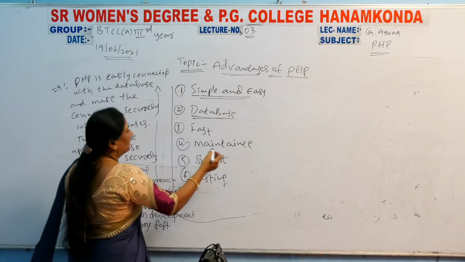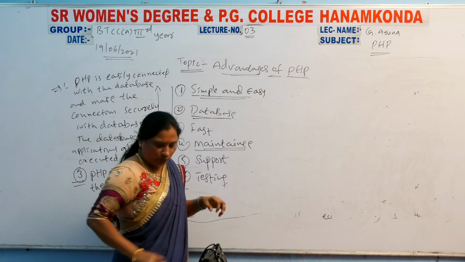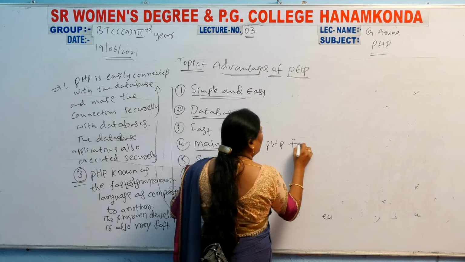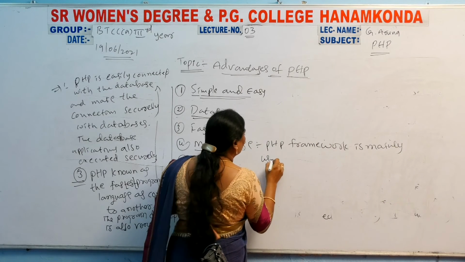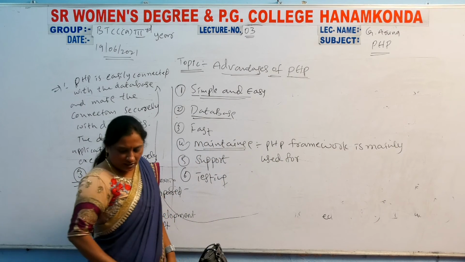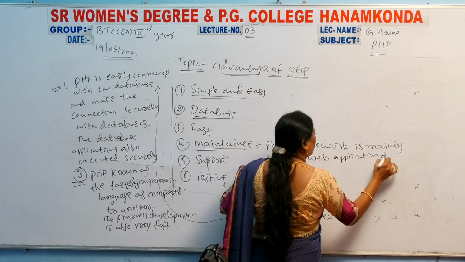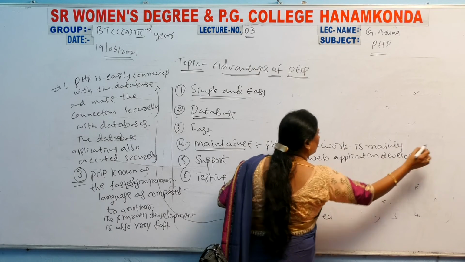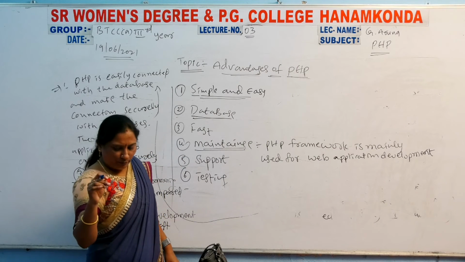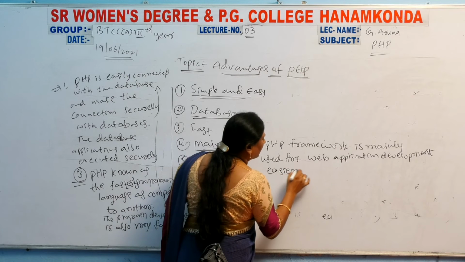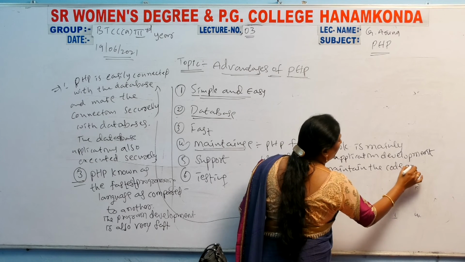So how to write that point? Fourth one: PHP framework is mainly used for web application development, easier and maintain the code automatically.